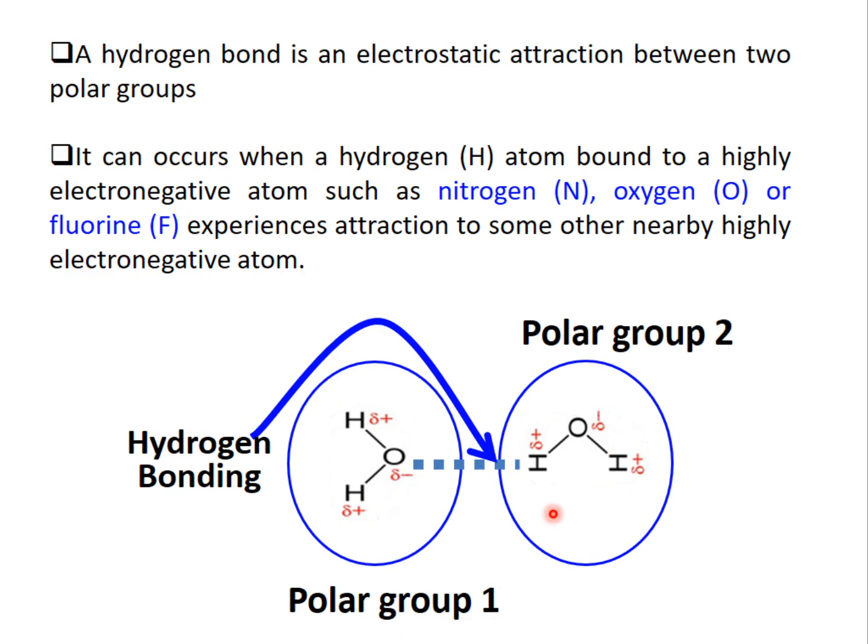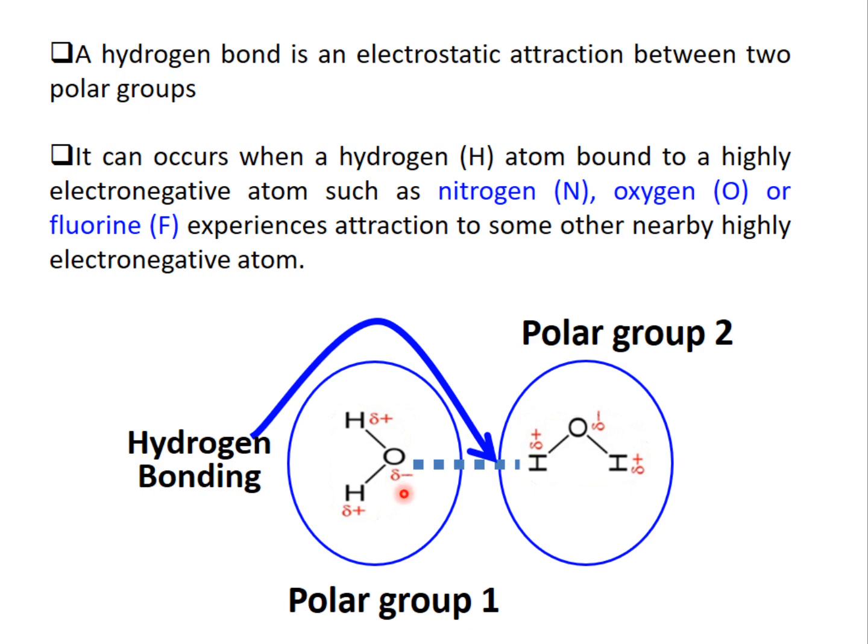Why are they called polar groups? Because in a water molecule we have partial positive and negative charges. Partial positive charge appears on hydrogen and partial negative charge appears on oxygen. This is due to the difference of electronegativity between hydrogen and oxygen.